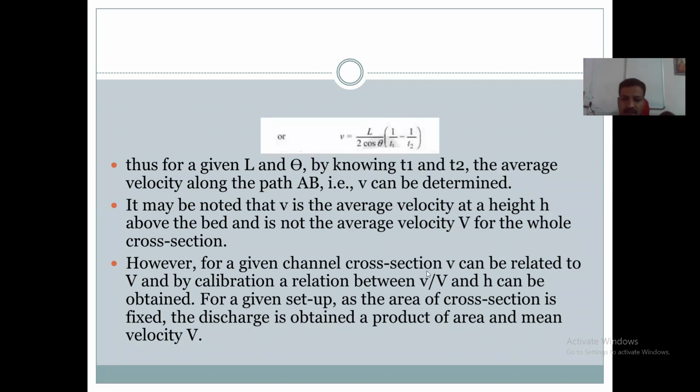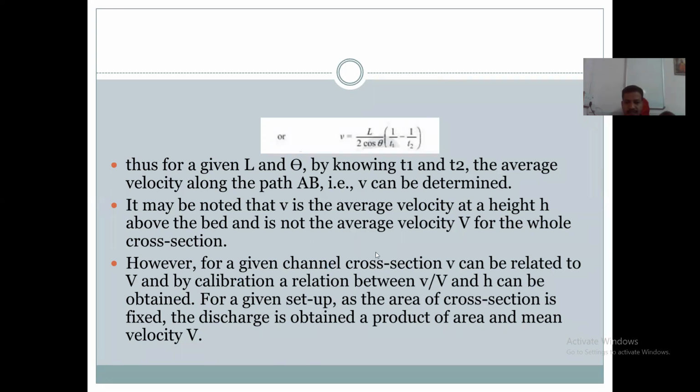So from this velocity for a given channel cross section, this small v can be related to the capital V for the whole of the cross section. So by calibration, a relation between v by V and h can be obtained.